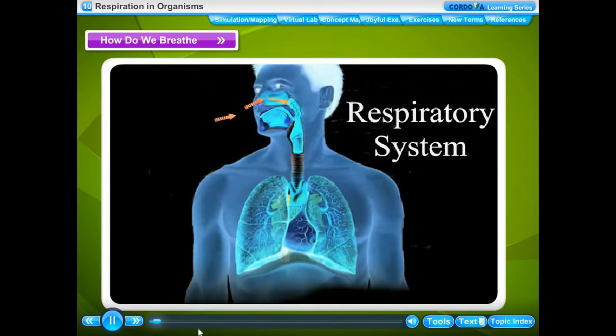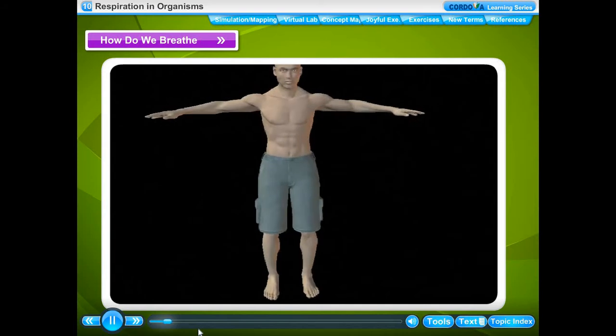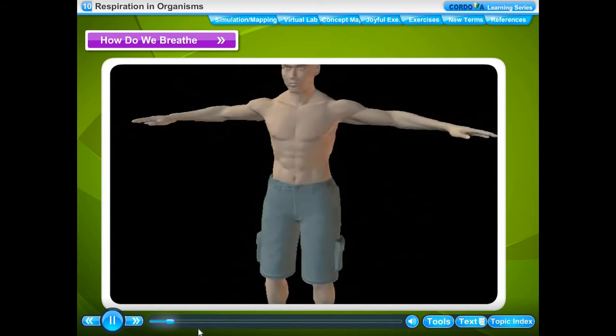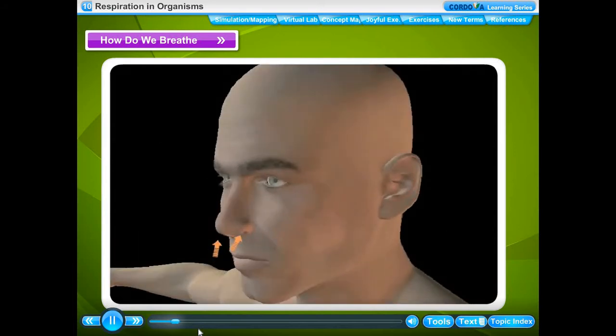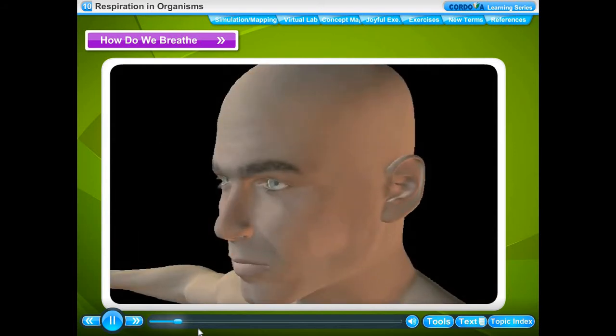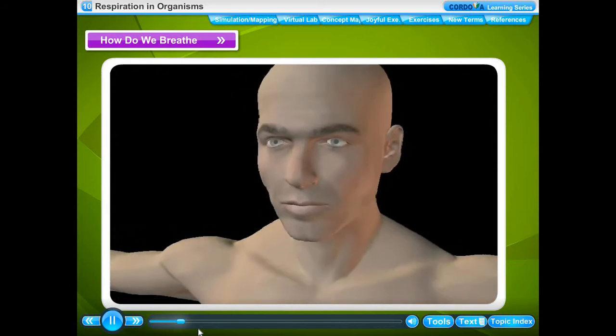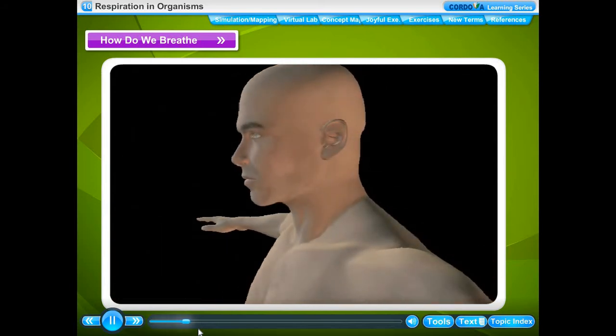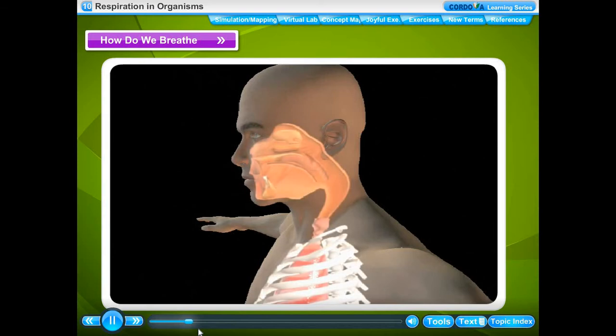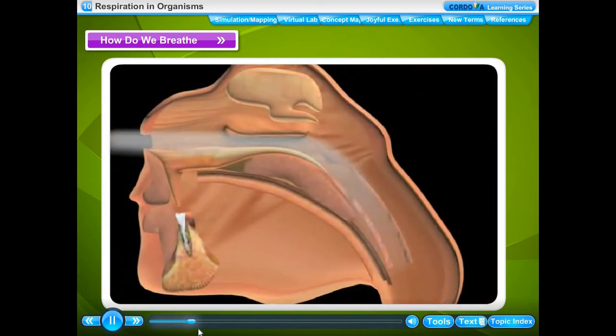How do we breathe? Our nose has 2 holes which are called nostrils. There is a passage in the nose behind the nostrils called the nasal cavity.